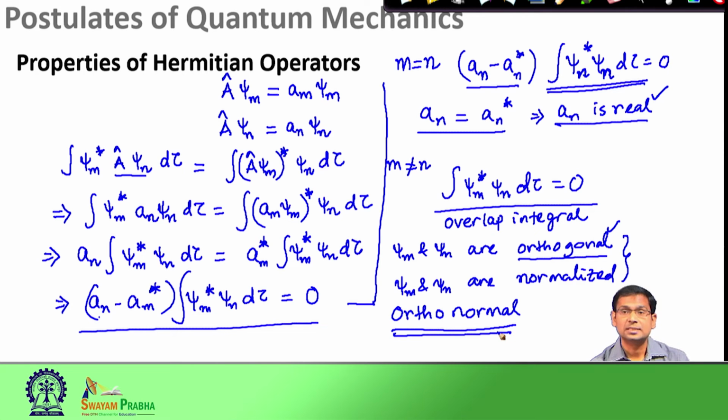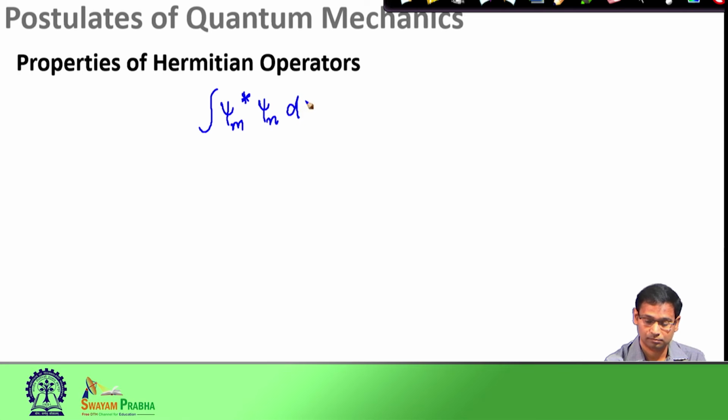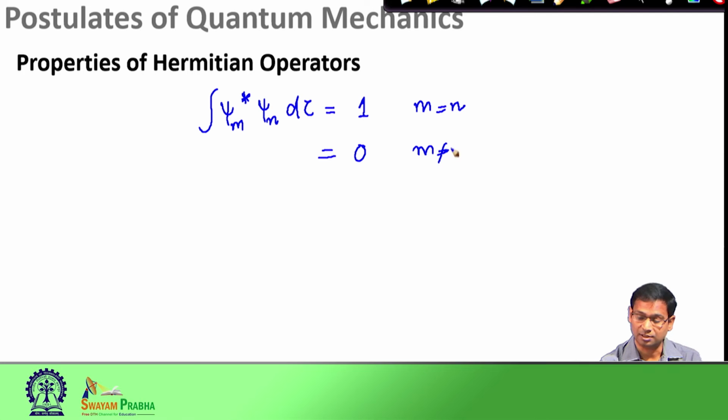This orthonormal is a new phrase which tells that if two functions are called orthonormal, that means they are individually normalized and their overlap integral is 0. We will make some generic statements to that effect. We would say that we have the integral of psi m star psi n, which is 1 when m is equal to n, and this is 0 when m is not equal to n.